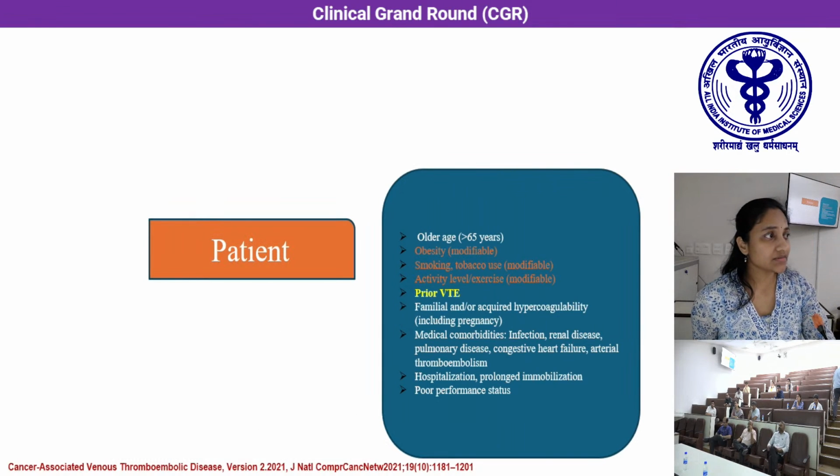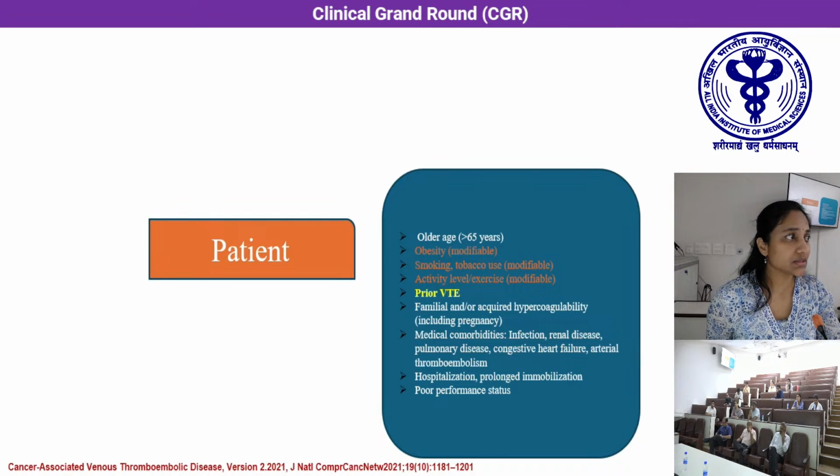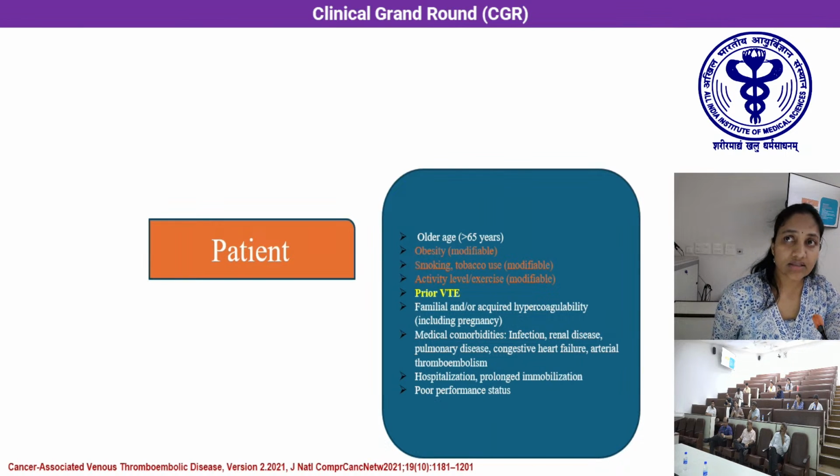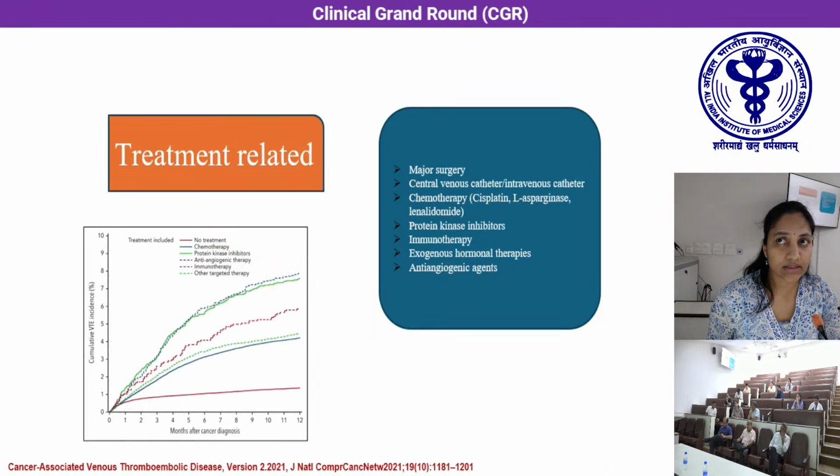In patient-related risk factors, patients older than 65 years are at more risk, and some modifiable risk factors are common to cancer and non-cancer patients prone to thrombosis, that is obesity, smoking, and activity level. The most important factor to be considered is a history of prior VTE, which will increase the risk of thrombosis in cancer patients. Other risk factors include familial and acquired hypercoagulability, including pregnancy, medical comorbidities, hospitalization, prolonged immobilization, and poor performance status.